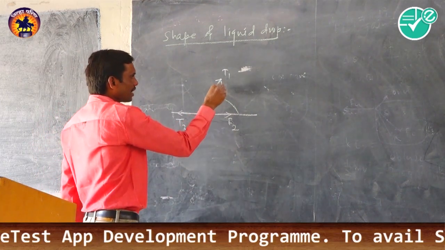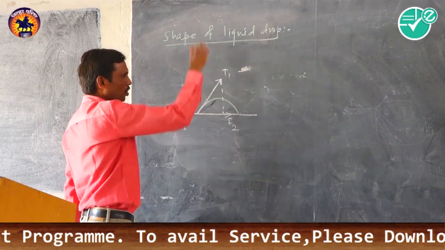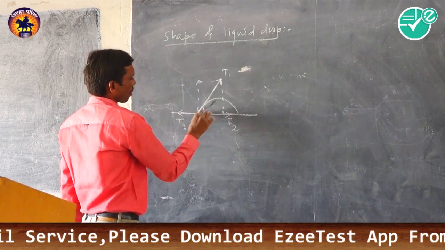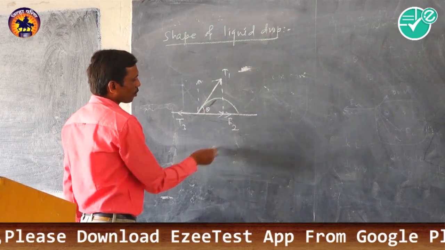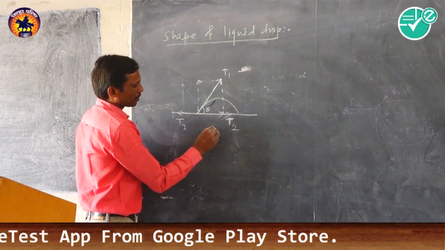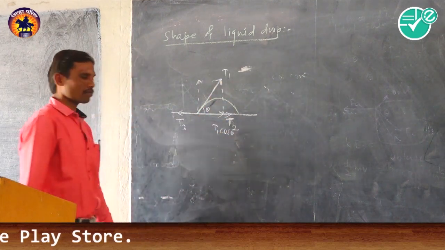Now resolving this force into two rectangular components, we get one component along T2, which is obviously T1 cos theta.